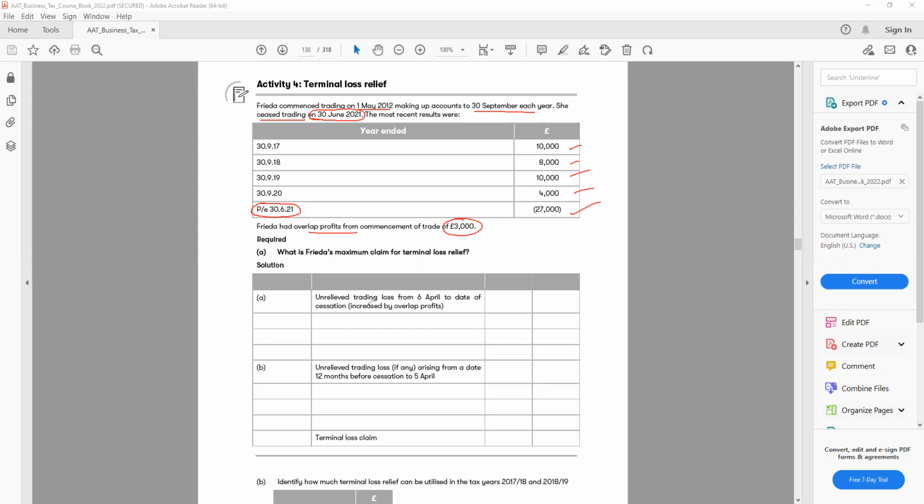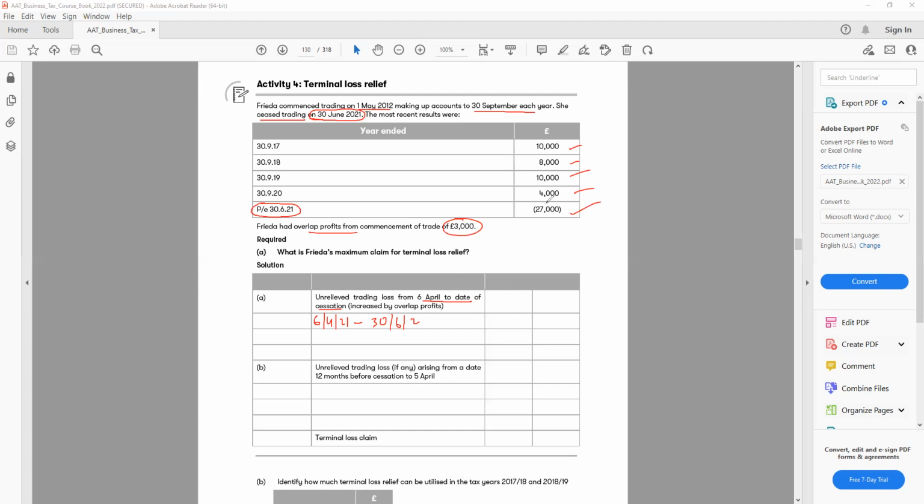Okay, the first one, we have to calculate the unrelieved loss from April to the date of cessation. So 6th April until the date we close the business. We close it on 30th of June 21. So it says 6th of April 21 to 30th of June 21. So this is our first calculation, 6 April 21 to 30 June 21. And here, how many months do we have? We need to calculate that. So we have April, May, June, 3 months. So 3 months we need to calculate.